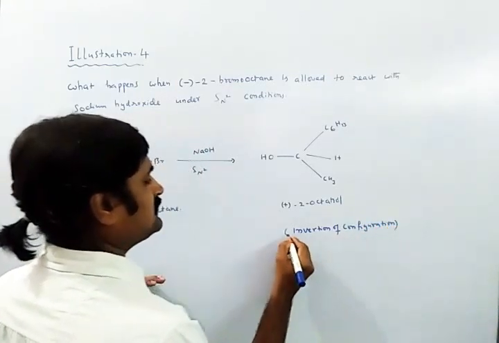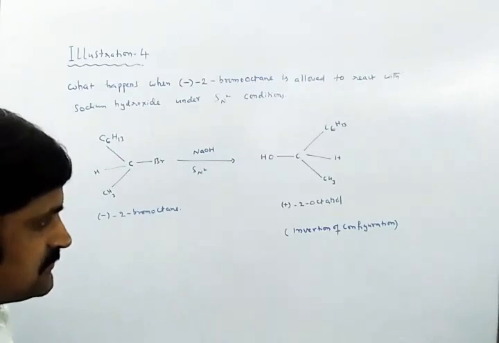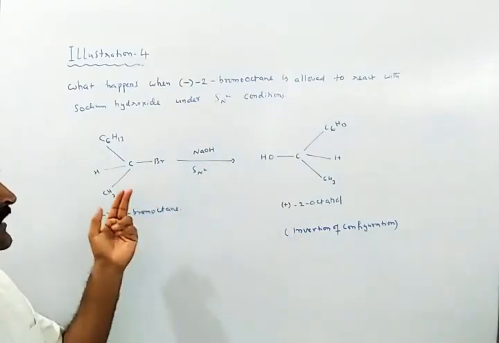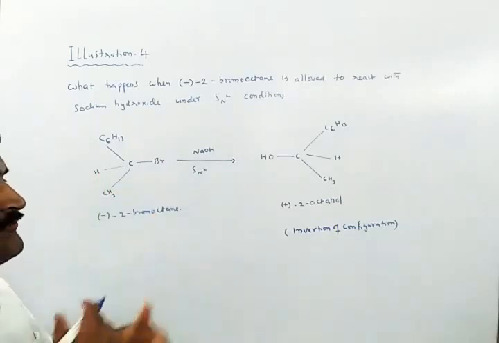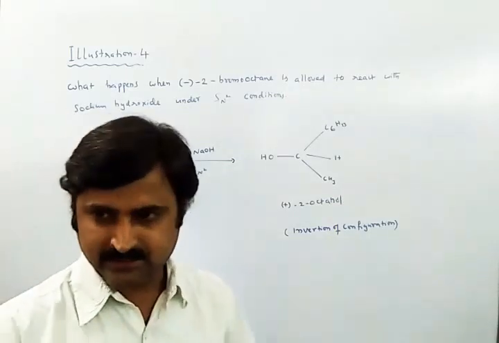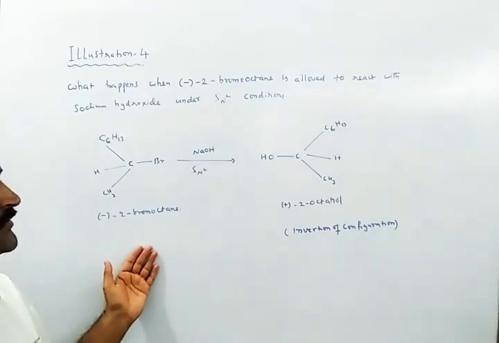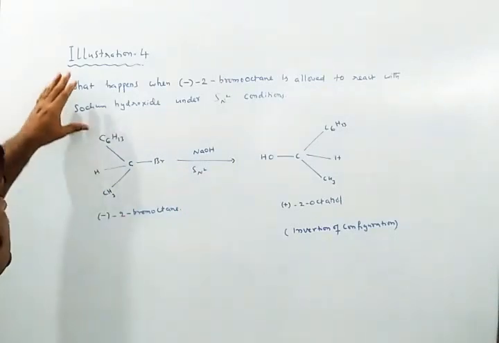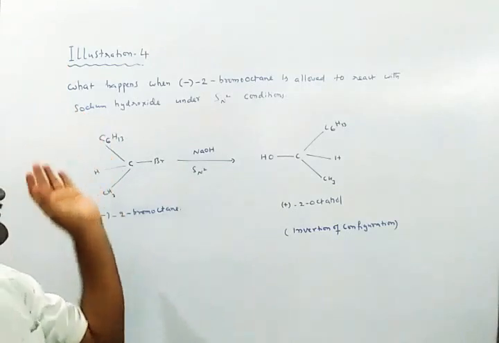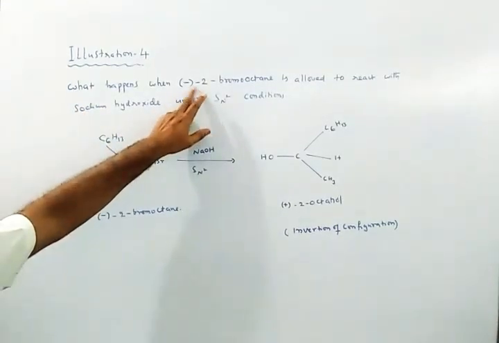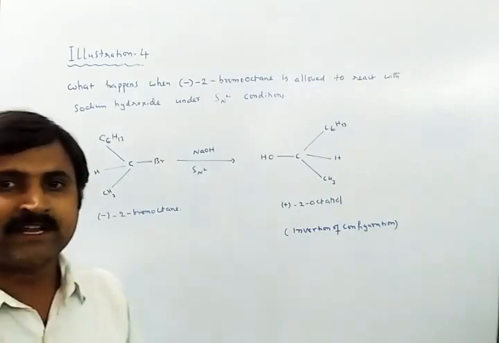As they are giving that it is SN2 condition, inversion means that the configuration of the given alkyl halide is not obtained. It follows the Walden inversion concept. So this is the fourth illustration, a very good question on bromooctane.